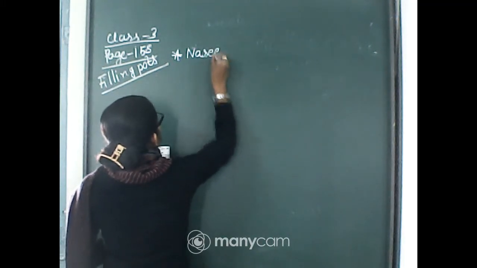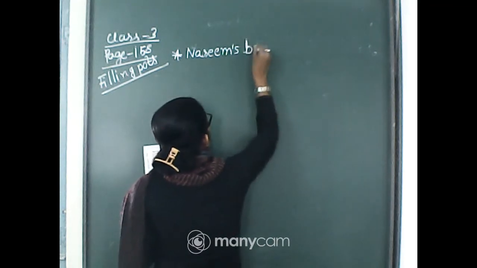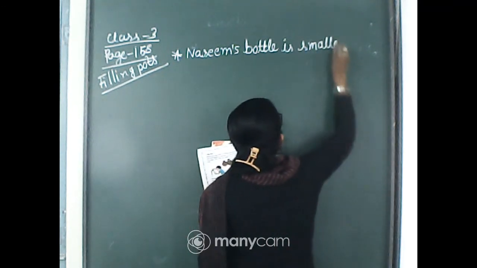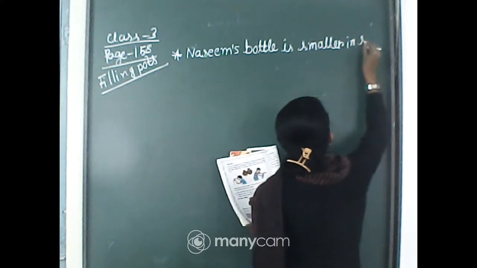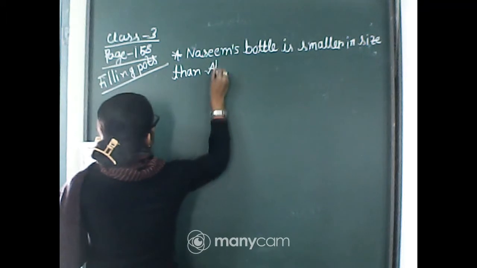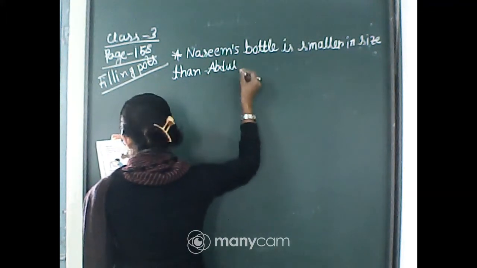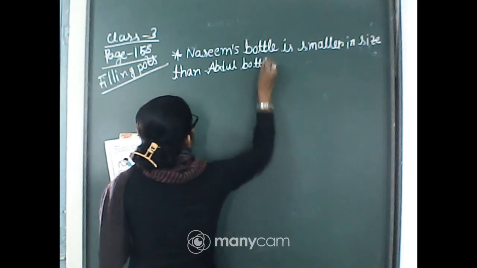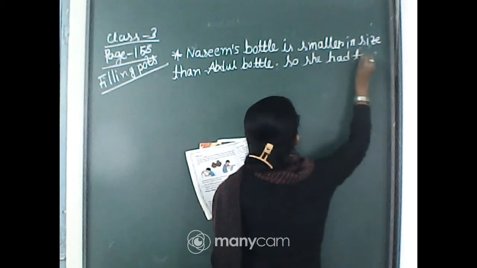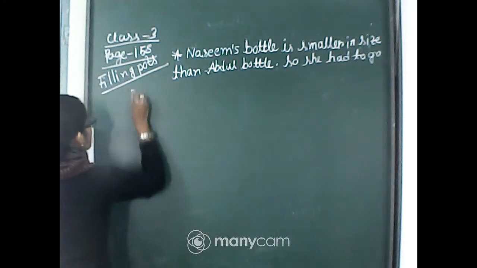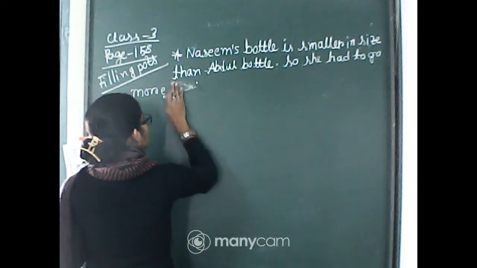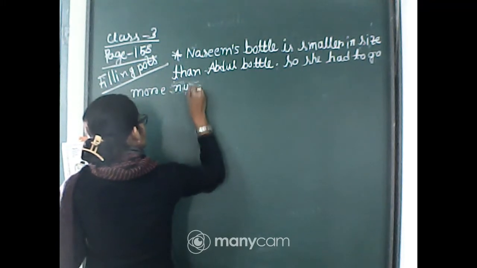Nazim's bottle is smaller in size than Abdul's bottle, so she had to go more times, more number of times.